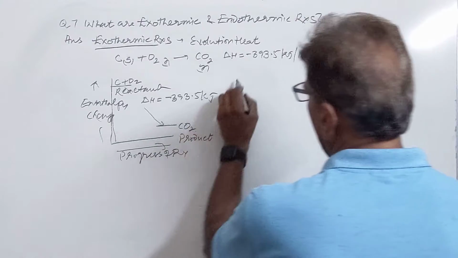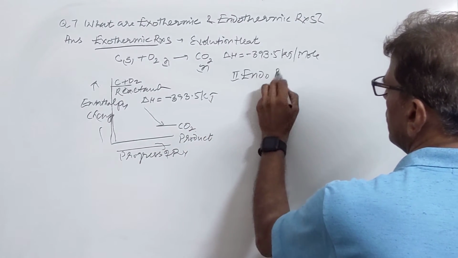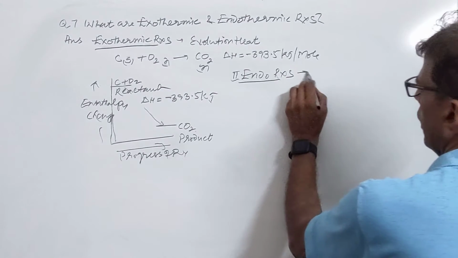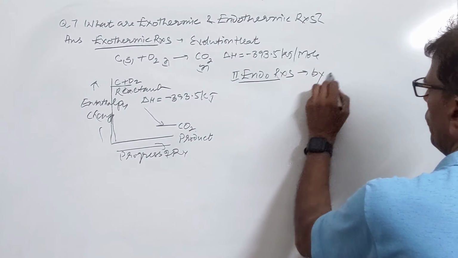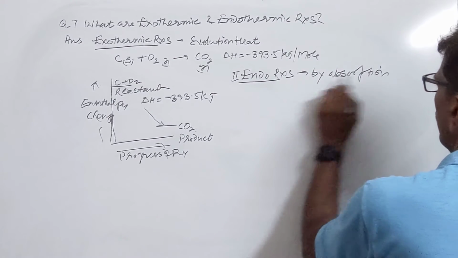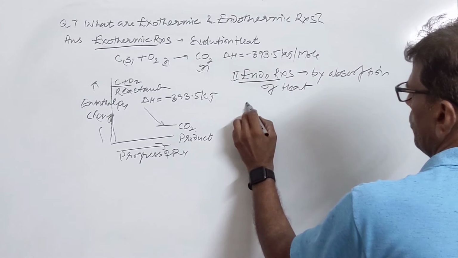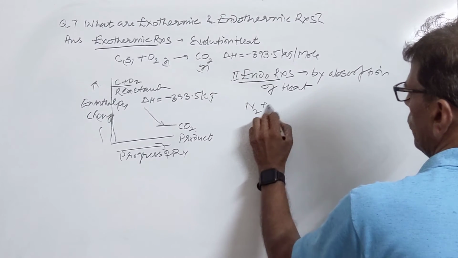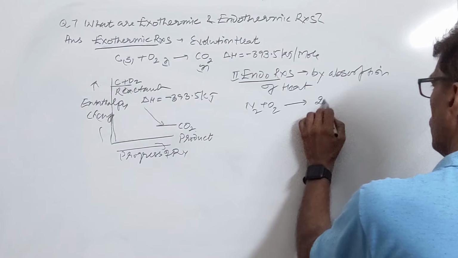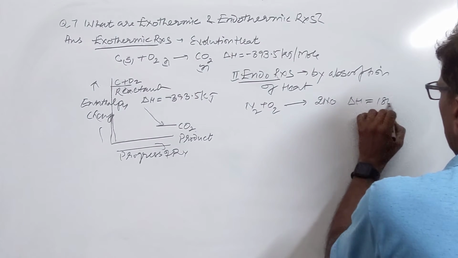Then we have endothermic reactions. They are accompanied by absorption of heat. Heat is absorbed in this process. For example, we have N2 plus O2 giving 2NO. Delta H is 180 kilojoule.